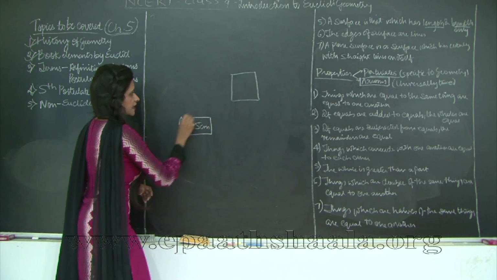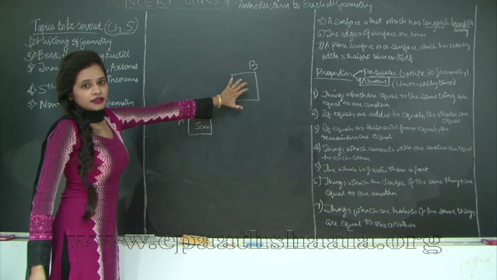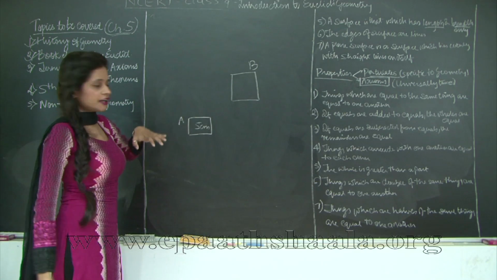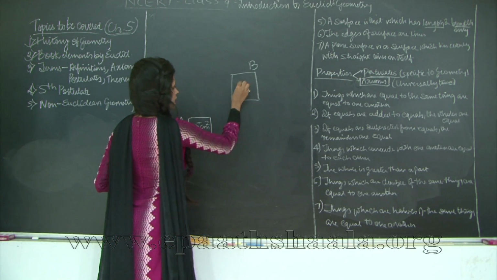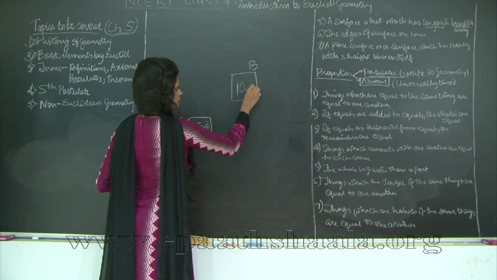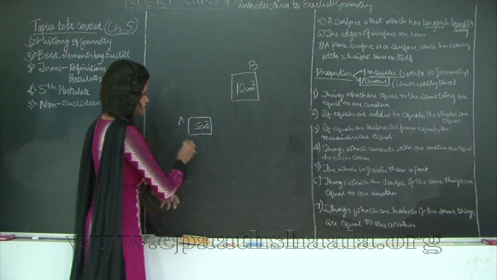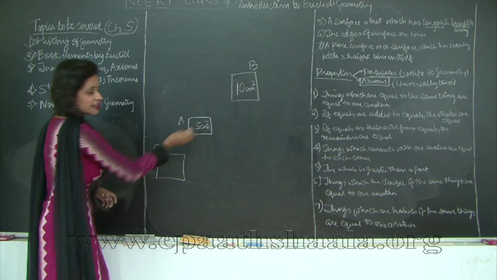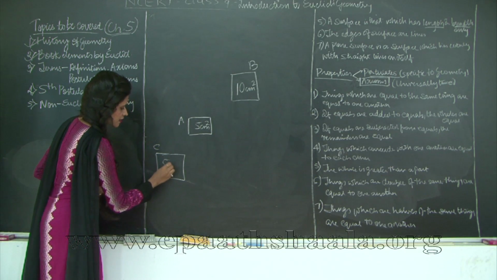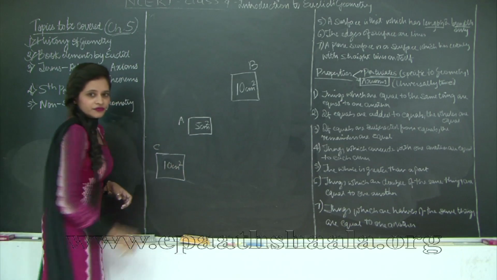I'll call this box A, I'll call this box B. So the area of B is double the area of A. So this is going to be how much? 10 centimeter squares, correct? And I'll say there's another box C that is double the area of A. So this is again going to be 10 centimeter squares, correct?